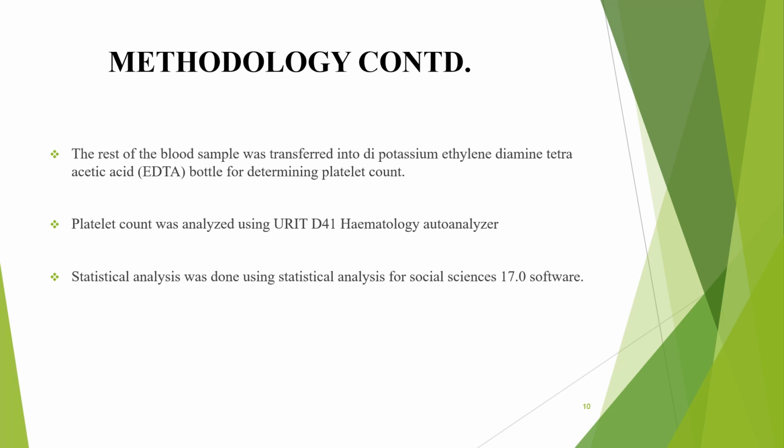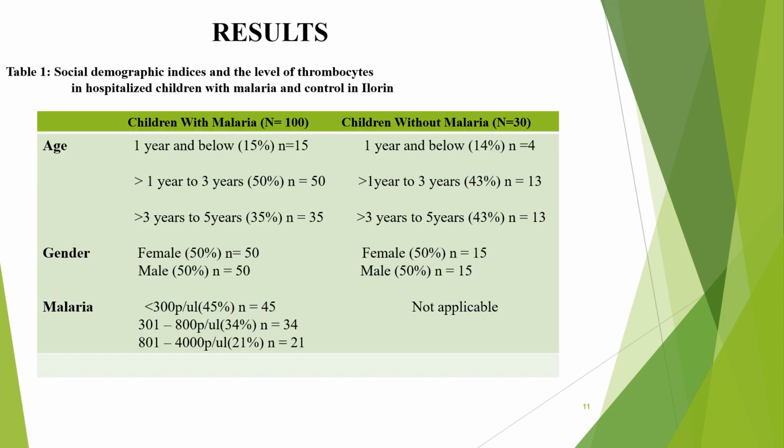These are my results. Table 1 shows the socio-demographic indices and the level of thrombocytes in hospitalized children with malaria and control in Ilorin. As you can see, for age, those who fall between 1 year and below under the test account for 15%, and under the control, 14%. That's 15 and 4 respectively in numbers.